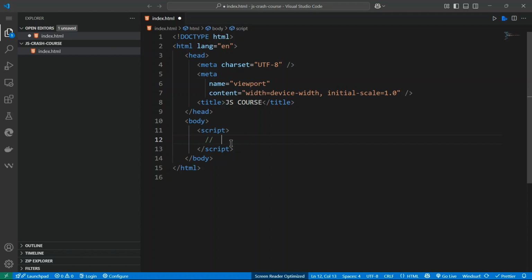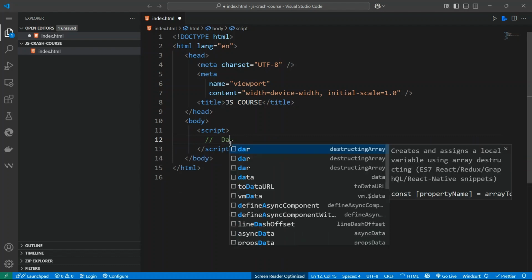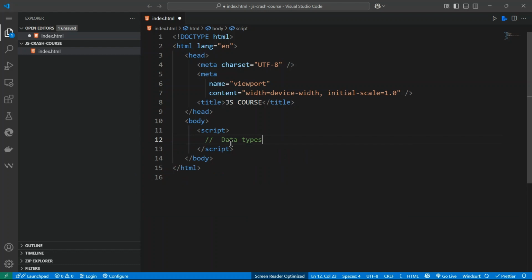I can actually give you a list here. Data types. So this is a crash course, so we are going to just write things all over to make sure that at least we get something.